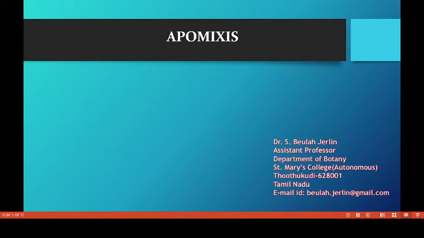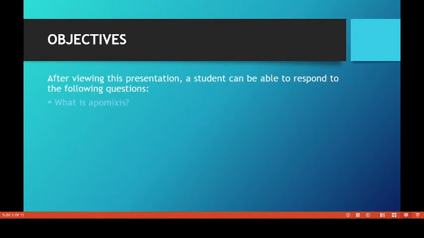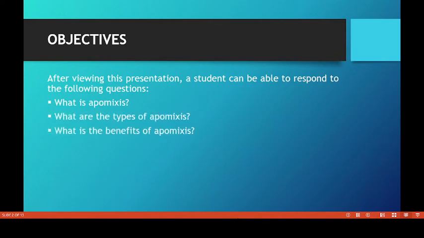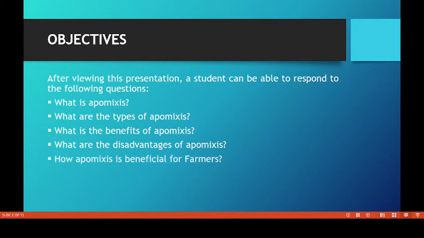Mary's College, Thoothukudi. Here we are going to see about Apomixis with the following objectives. What is Apomixis? What are the types of Apomixis? What are the benefits of Apomixis? What are the disadvantages of Apomixis? And how is Apomixis beneficial for farmers?